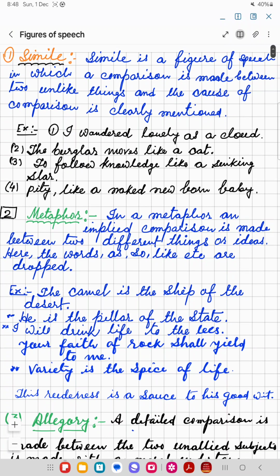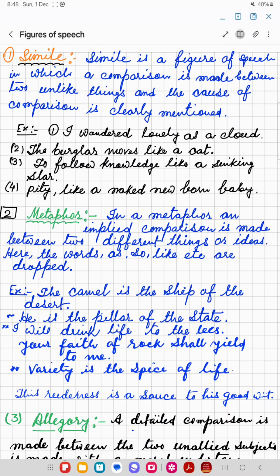What is simile? Simile is a figure of speech in which a comparison is made between two unlike things and the cause of comparison is clearly mentioned. It means here unlike means those are dissimilar, not similar in nature. They are totally opposite in that sense. So simile is a figure of speech in which a comparison is made between two dissimilar things. They are not similar in nature. And the point of comparison means the cause of comparison is clearly mentioned.